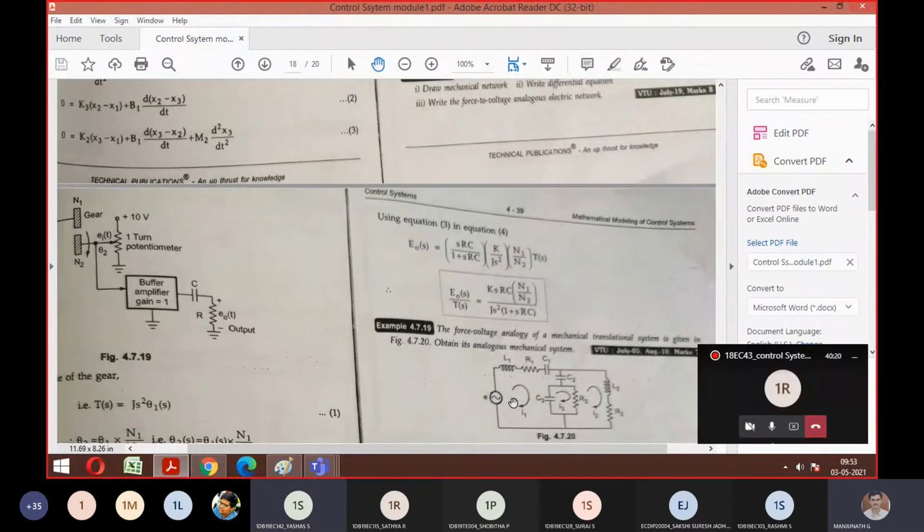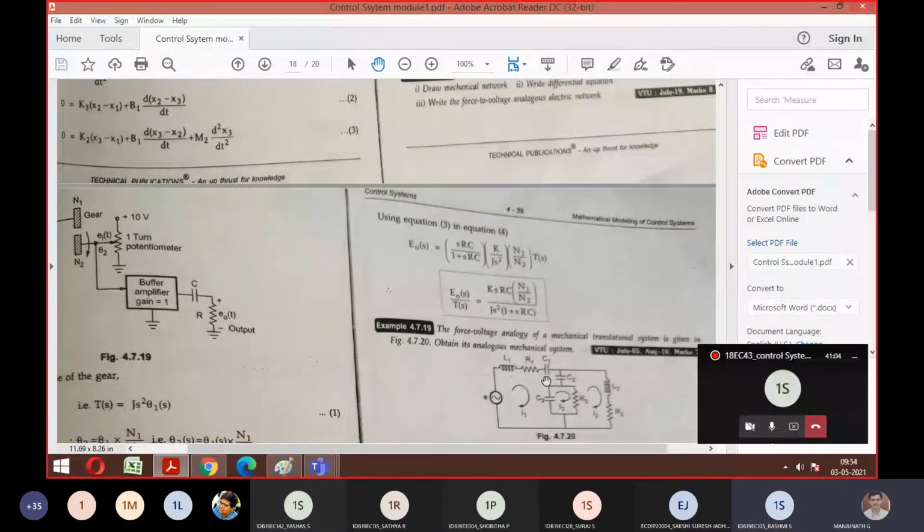E equals to; you have to start with E because the force is here, right? Yes, sir. E is equal to L1 dI1 by dt, because you have 3 currents here and you should be very specific. So L1 dI1 by dt plus R1 into I1. Good. Plus 1 by C1 integration of I1 dt. So this is one part.